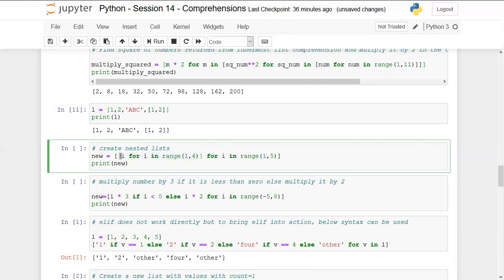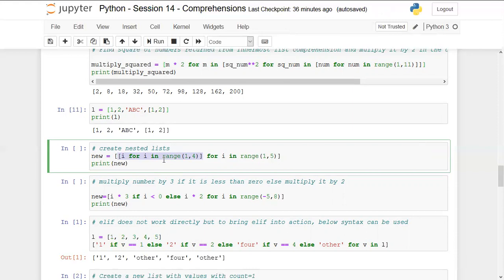So it will be executed as i for i in range 1 to 4. So basically the output of this list comprehension will be a list which contains numbers 1, 2, and 3. It will not include 4 because this is a stop position. So till now we understand that the output will be a list which contains 1, 2, and 3.